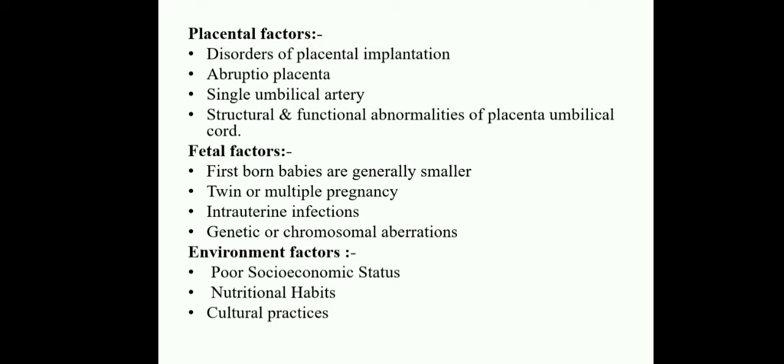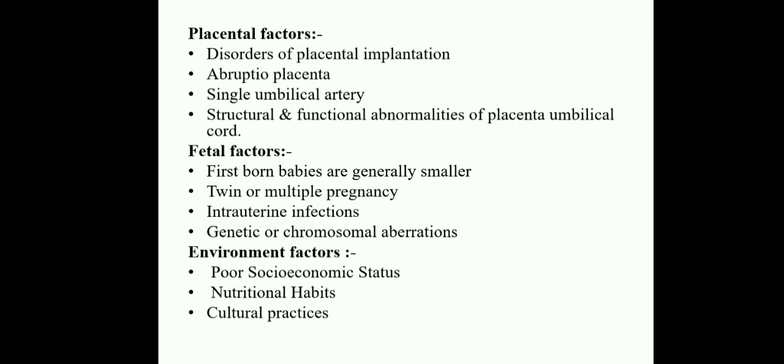And then single umbilical artery. Here, it is one of the causes for congenital malformations. And next one is structural and functional abnormalities of the placenta and umbilical cord. The placenta has two surfaces, maternal surface and fetal surface, and it has cotyledons.